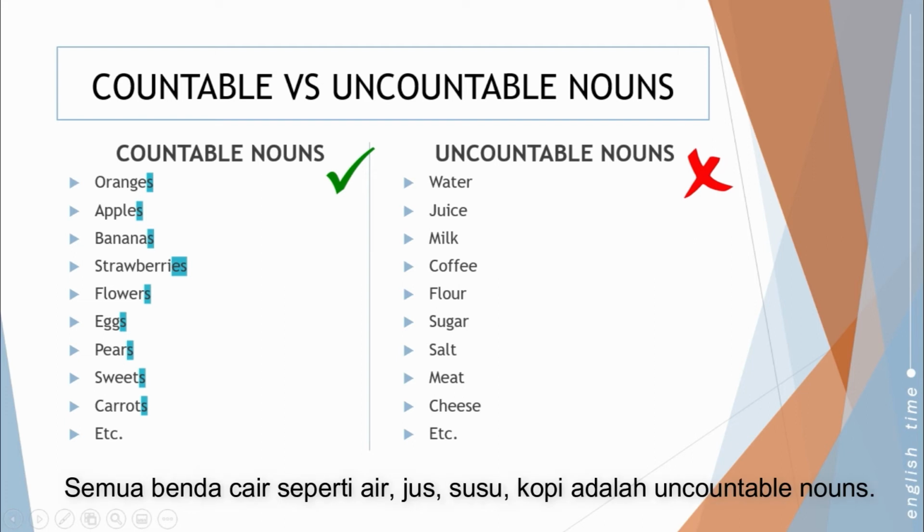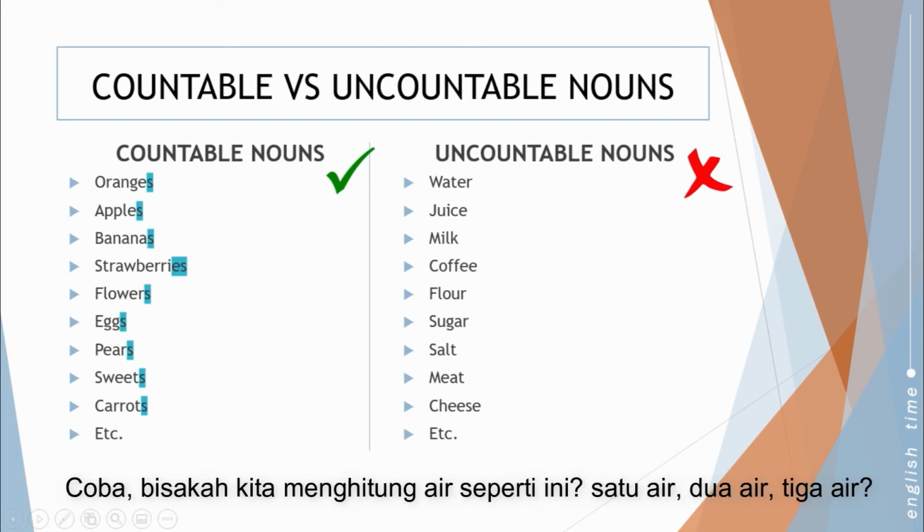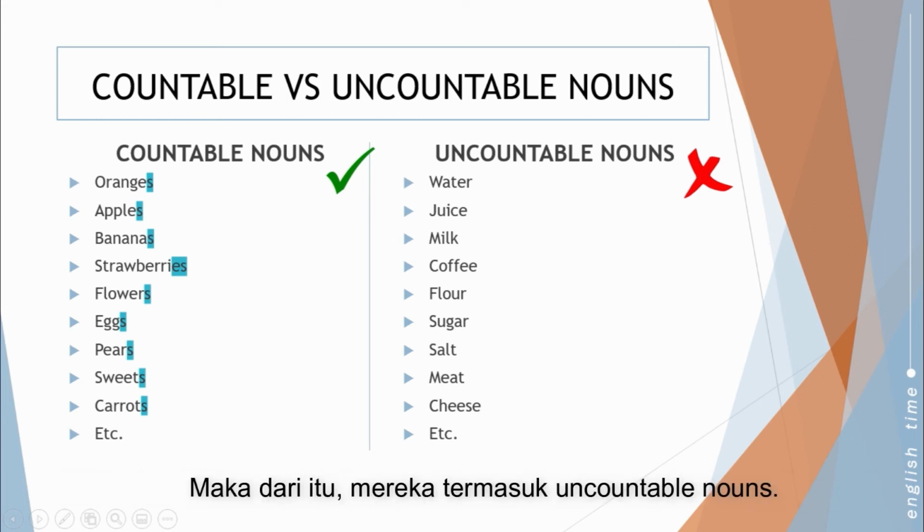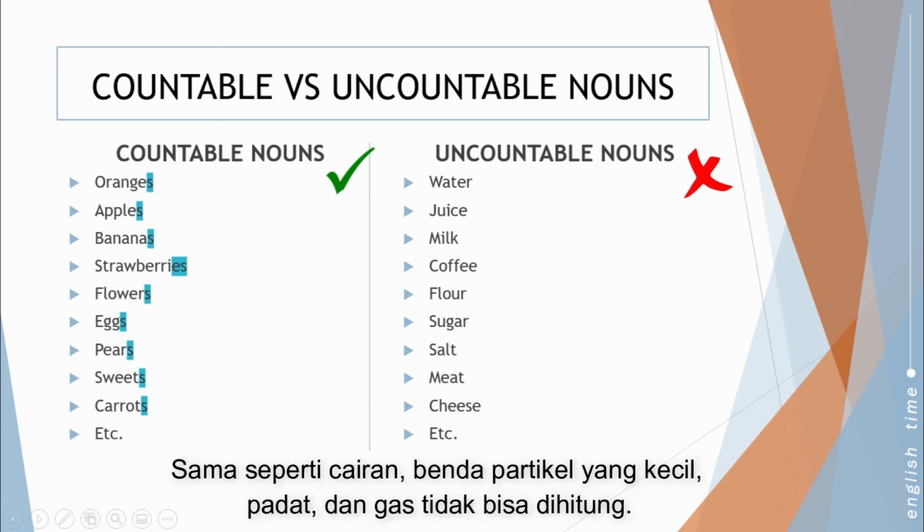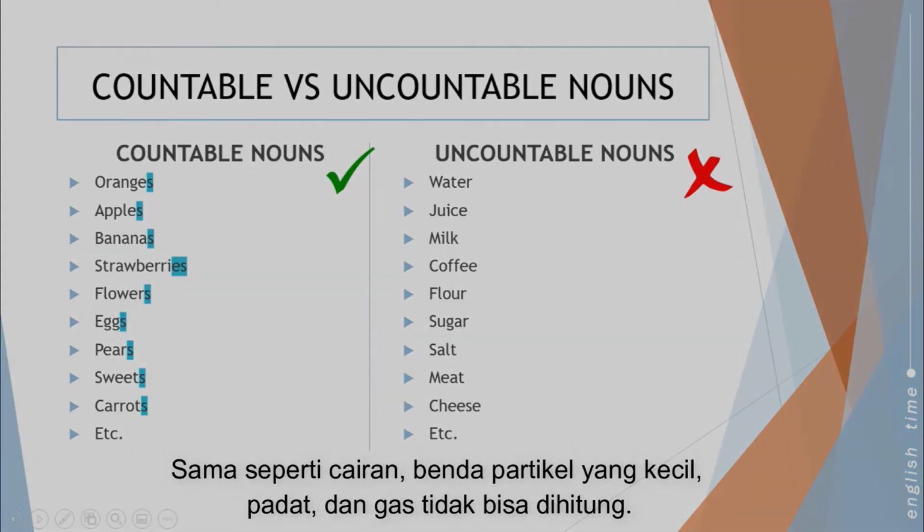All liquids like water, juice, milk, coffee are not countable. Now, can we count water like 1 water, 2 water, 3 water? Of course not. That's why it is uncountable noun. And just like liquids, something that is particle or something that looks really small cannot be counted. And last one, meat, cheese, they belong to solid and they are also uncountable nouns.